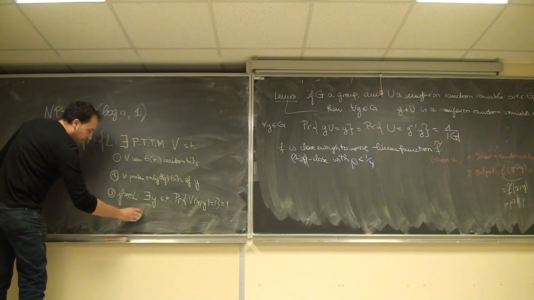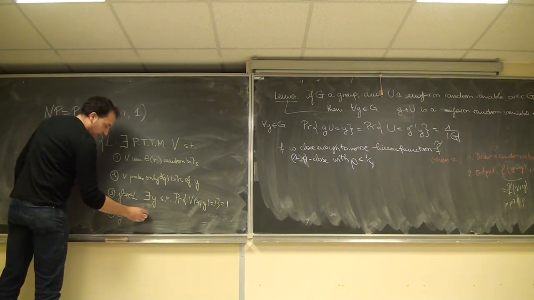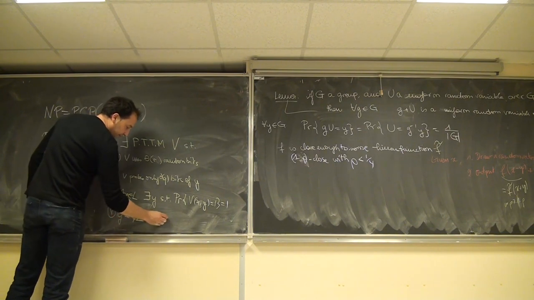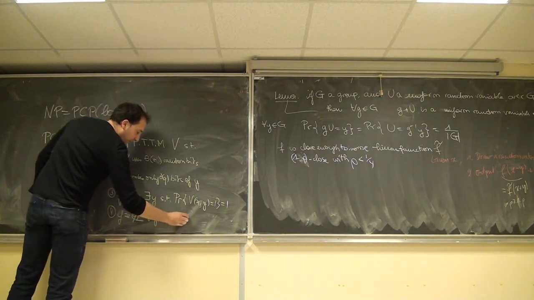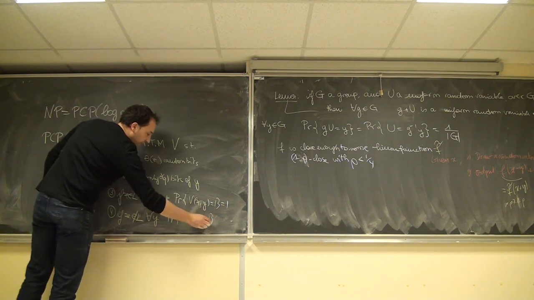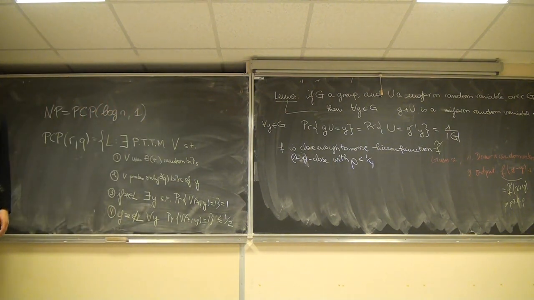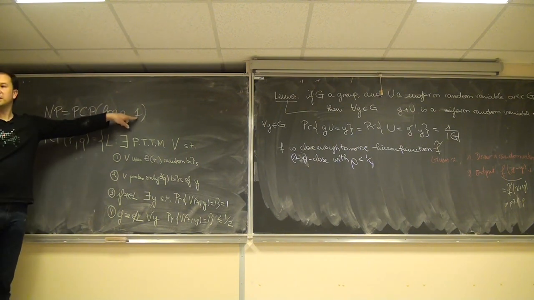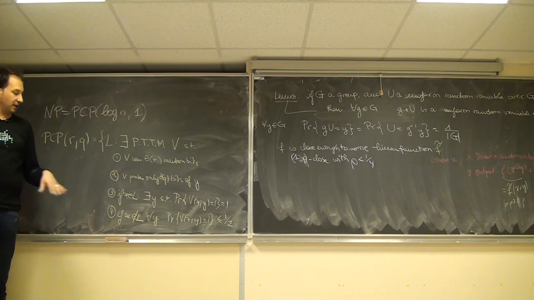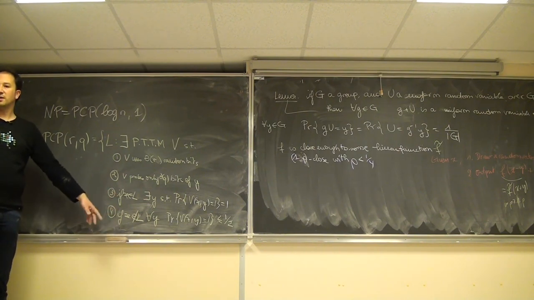If X does not belong to the language, then whatever the proof is, the probability that the verifier outputs 1 is less than 1/2. That means that when X is not in the language, when I just read this constant number of positions, where q is theta of 1, I can decide that no, X is not in L.